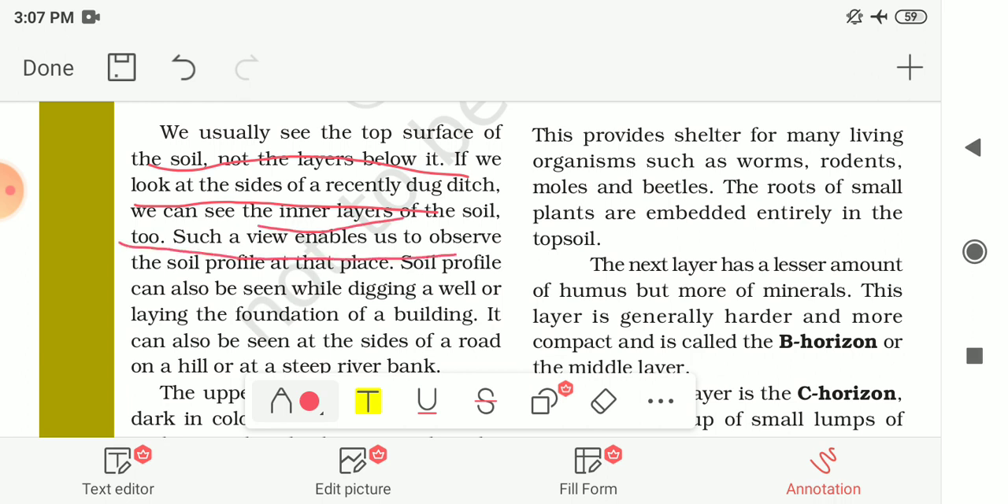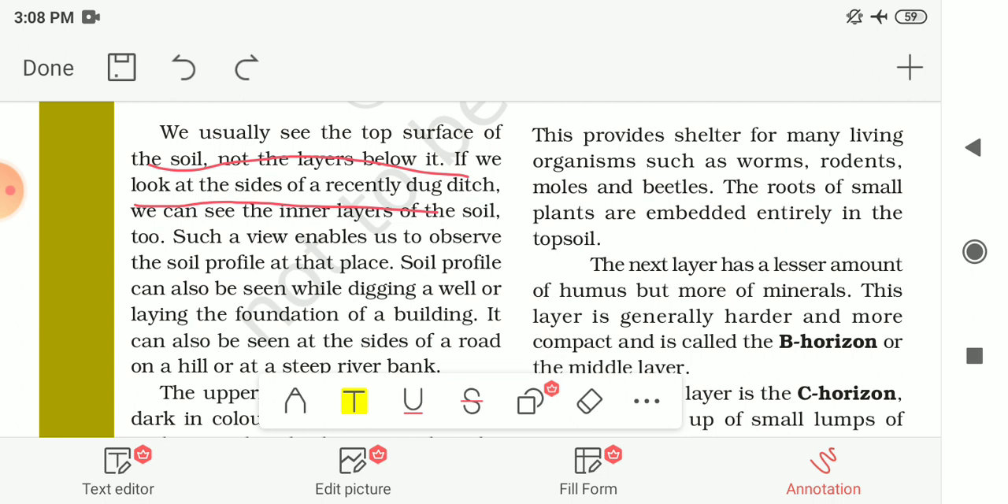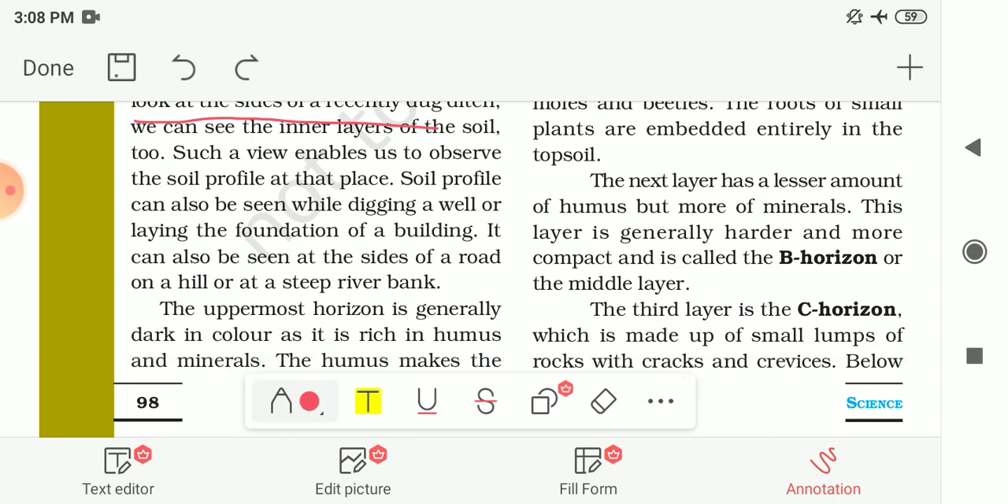Such a view enables us to observe the soil profile at that place, and this soil profile can also be seen while digging a well or laying the foundation of a building. It can also be seen at the sides of a road or a hill or at a steep river bank. Steep means a river bank or the shore with a difficult slope. At that place also we can see the soil profile or the different layers of the soil.